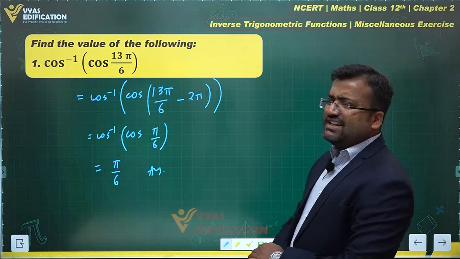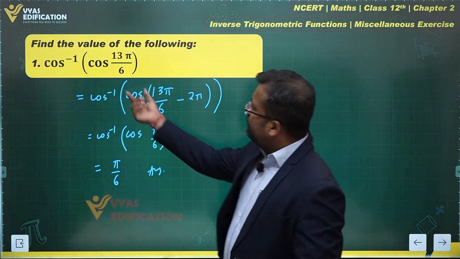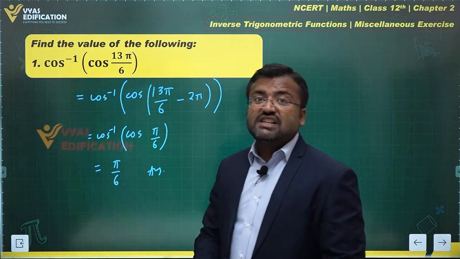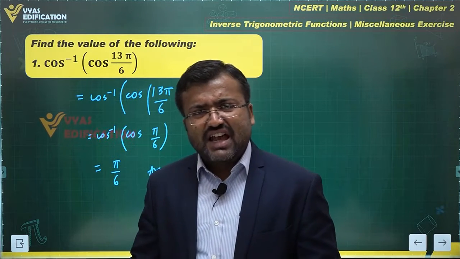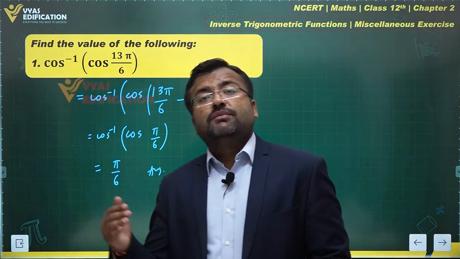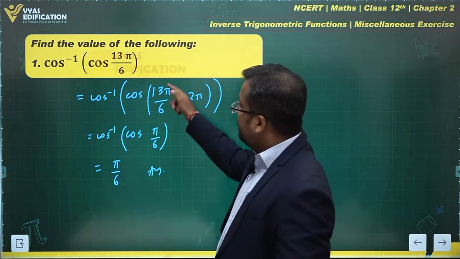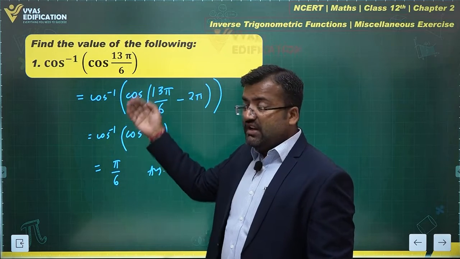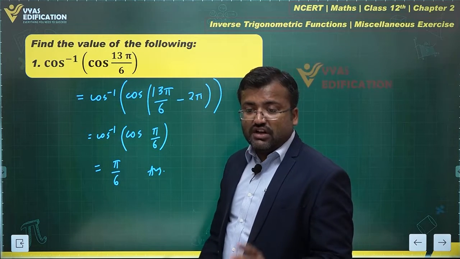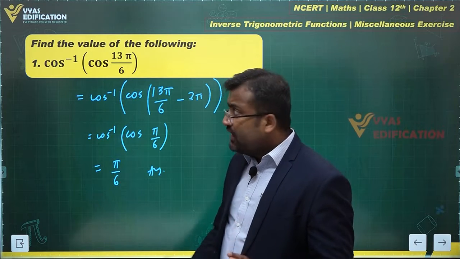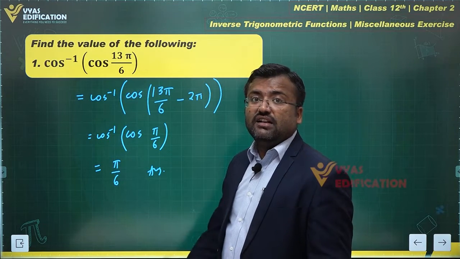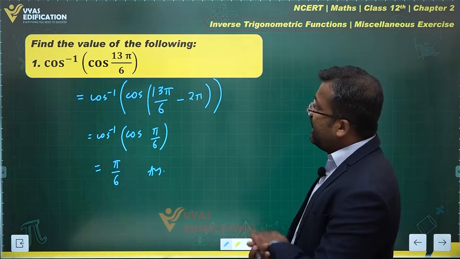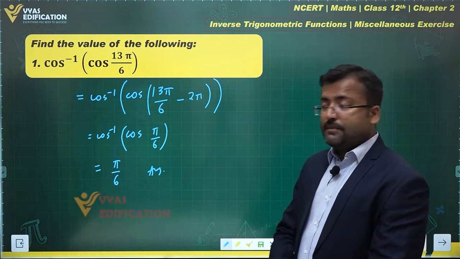Could we have thought in any other direction? We could have actually tried and found the value of cos 13 pi by 6 first and then dealt with it. But then instead of 13 pi by 6, which is a nice angle, if I am giving some random angle, then this method still works. But writing the value and then evaluating the value of cos inverse of that particular value will be possible only if this is a standard angle, right? In case of non-standard angles, this method still works, right? Keep that in mind and you'll be good to go. That's all for this question.